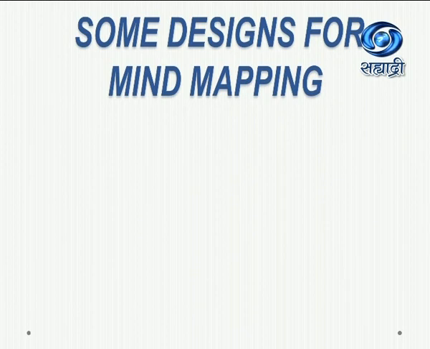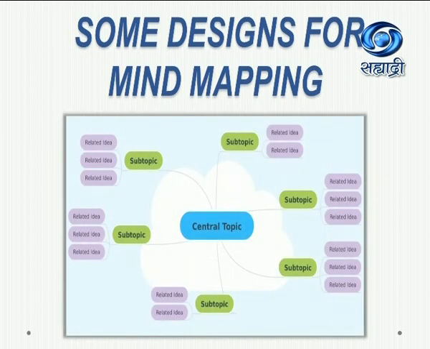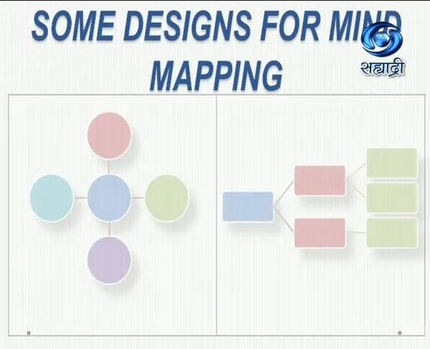While drawing this mind map, you have to use some shapes. Which designs can you choose for mind mapping? Here are some examples of designs for mind mapping. You can see this shape here, where the central topic is given, its subtopics are given, and related ideas are also given. According to the theme of the original passage, you can choose such kinds of shapes. One is given here.